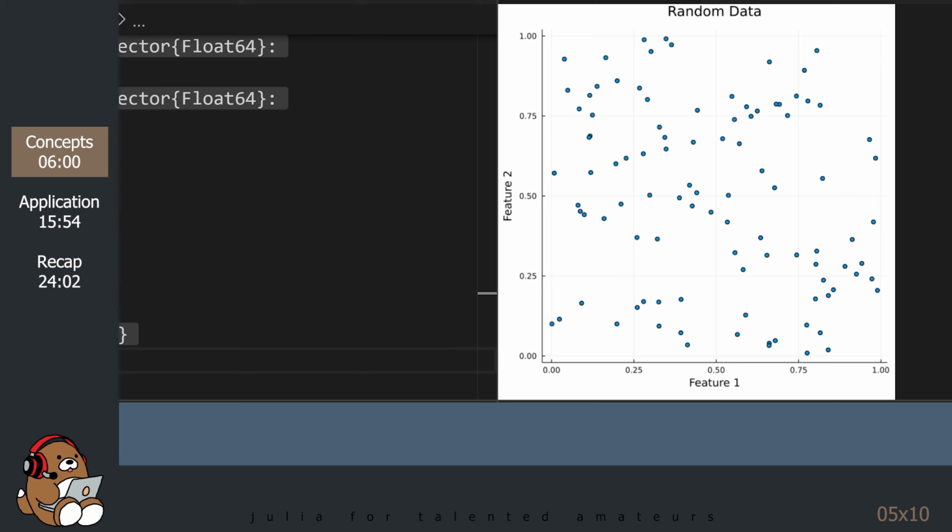You should see a plot with 100 random points. This plot represents a two-feature dataset. If you had to partition this data into two groups, how would you do it? Unfortunately, there's no easy way to do it visually. This is where k-means clustering comes in.